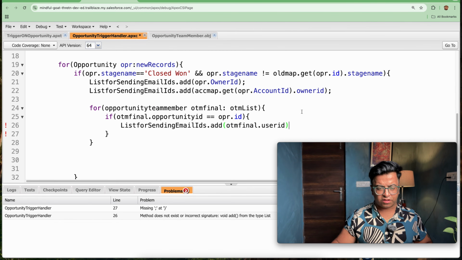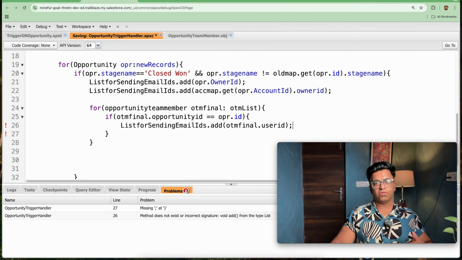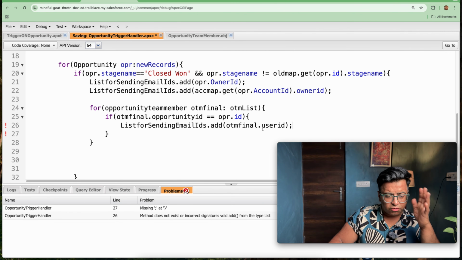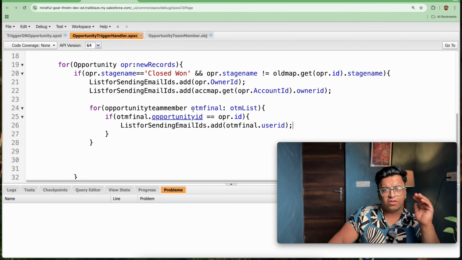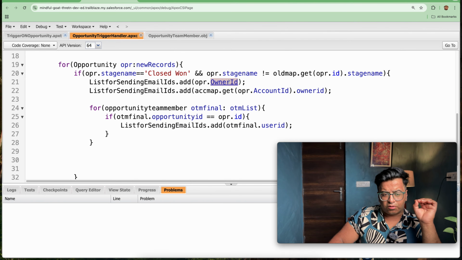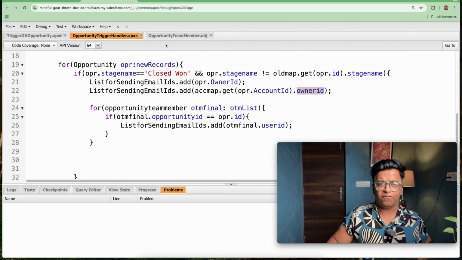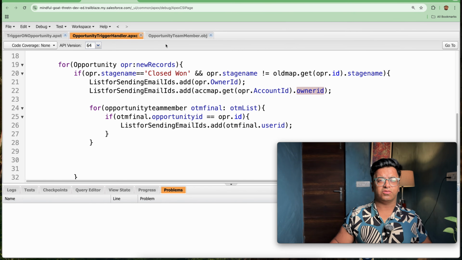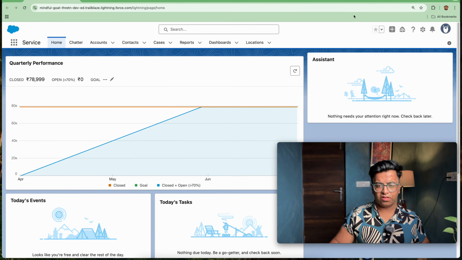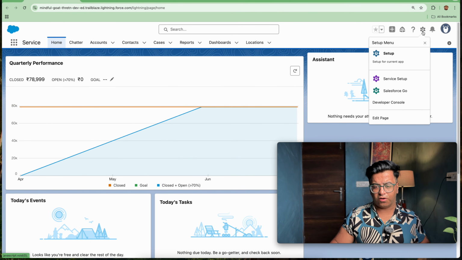So I hope till this line everyone is clear. So we have added, so let's see if the error goes. So we have added the opportunity owner ID, account owner ID, and we have added all the members of the opportunity team member as well. So all the things are done. Just final thing is left, that is opportunity group member, that is opportunity by Salesforce. So let's create a separate group first.